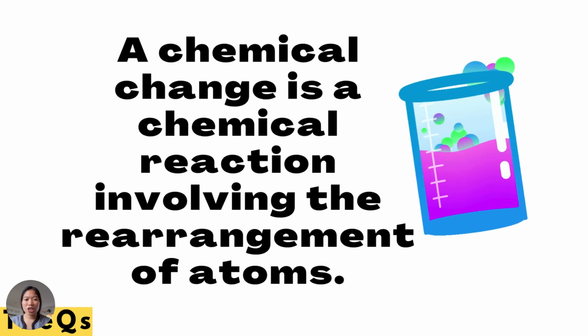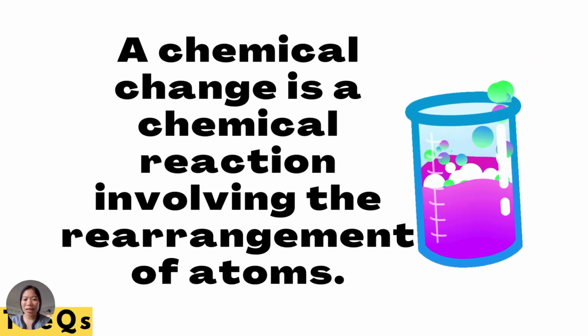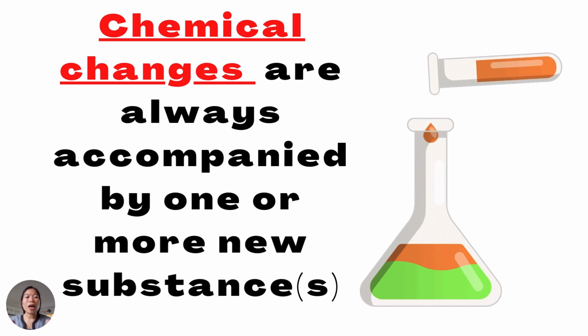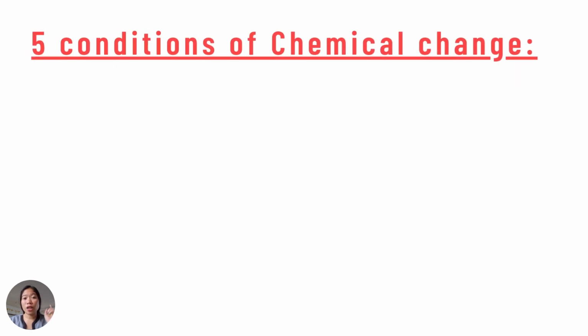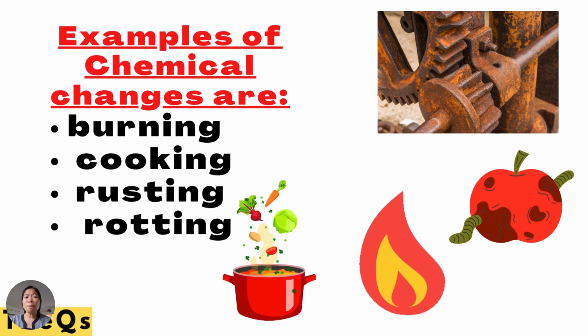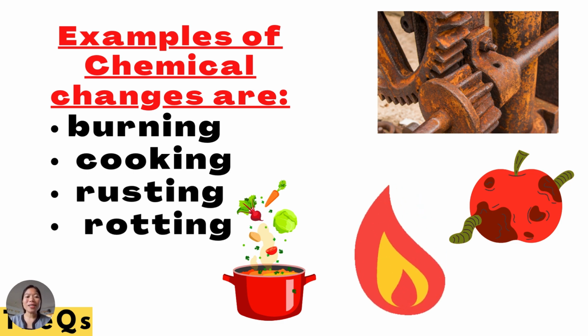In chemical change, there is a chemical reaction involving the rearrangement of atoms. So here, they are always accompanied by one or more new substances. Take note of the word new. There are five conditions of chemical change: color change, formation of a precipitate or bubbles, formation of gas, odor change, temperature change. Examples of chemical changes are burning, cooking, rusting, and rotting.